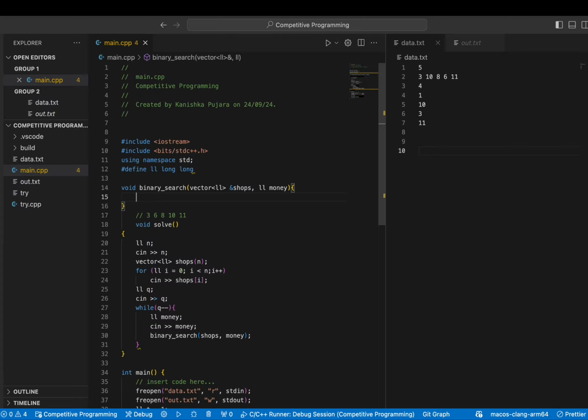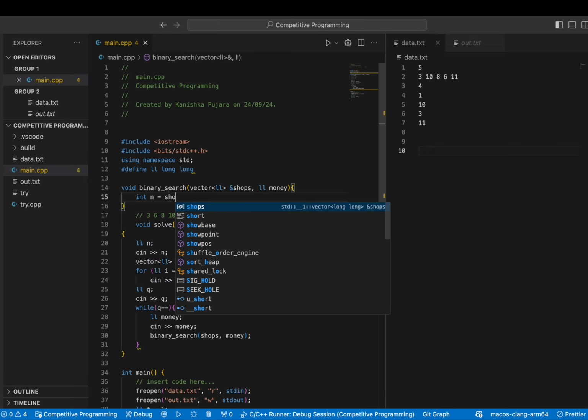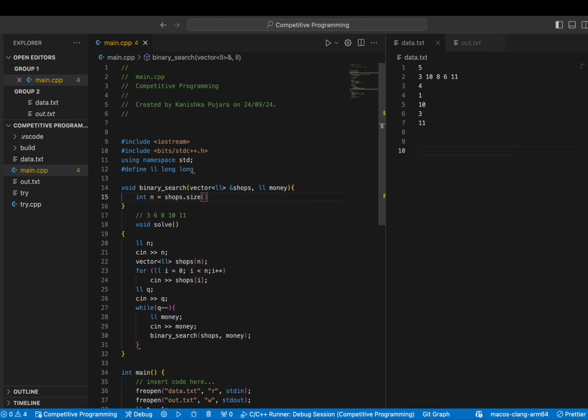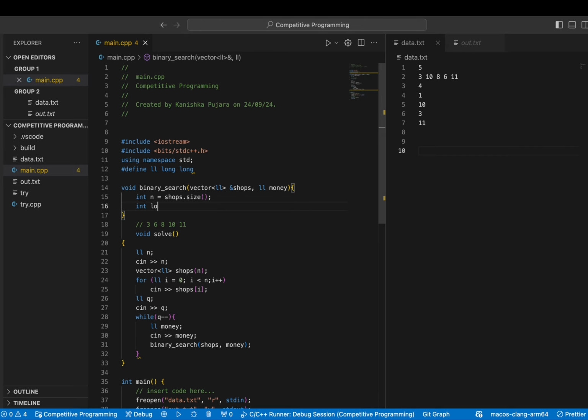And now, if you know how to write the binary search code, I would recommend you to try it once at least. So this is the size of the array, and then we'll declare, okay, I'll declare it as LL only, LL low, which will be 0, and then high, which will be n minus 1.